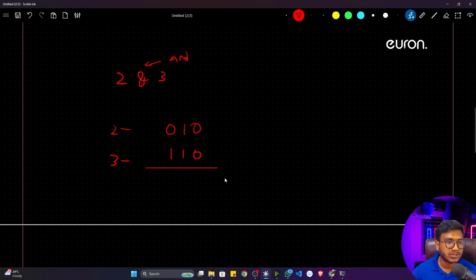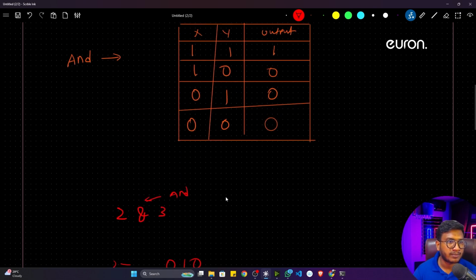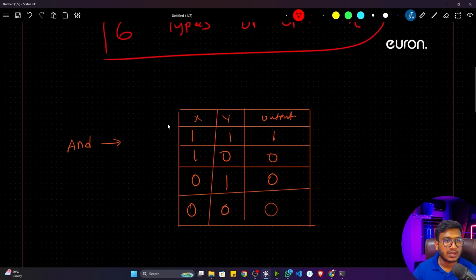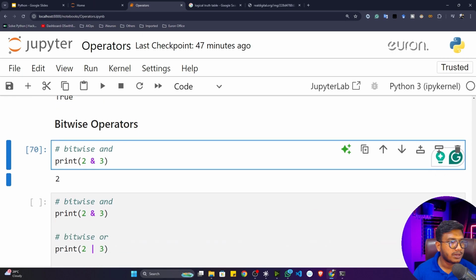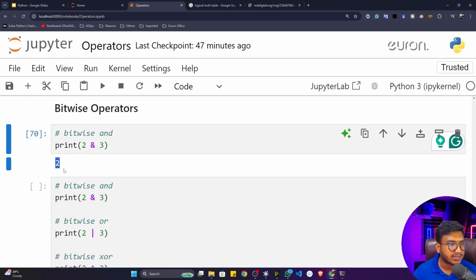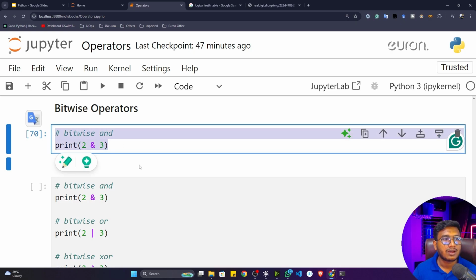Now if you perform the AND operation on these numbers, as I already told you, the AND table, I think you remember, this is the AND table. If both gates are closed, the output would be 1. Otherwise, if one of the gates is open, the output would be 0. So 0 1 would be 0, 1 1 would be 1, and 0 0 would be 0. Now this binary number is representing 2, you can see it's representing 2. That's why this number is coming as 2. I hope this concept is clear, how this bitwise operator is working.